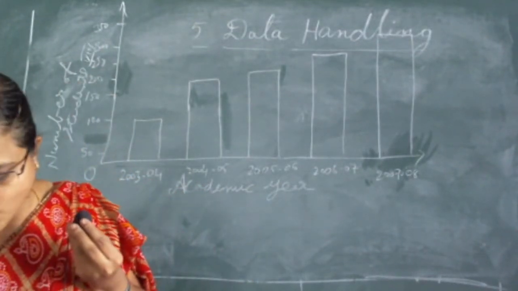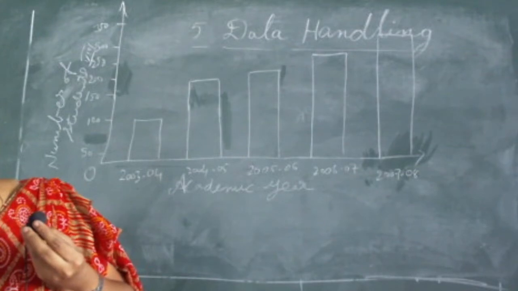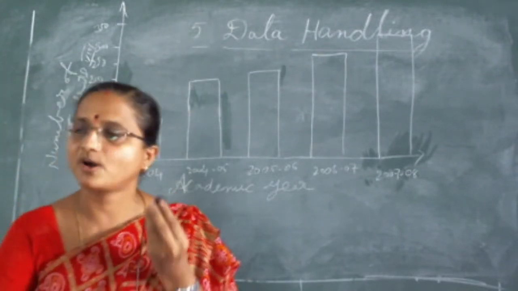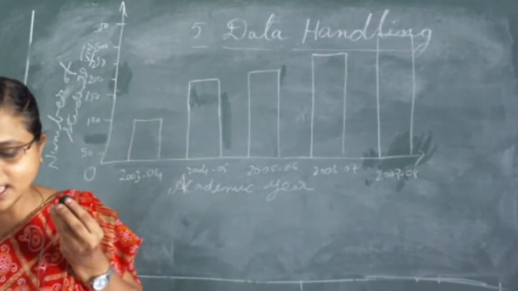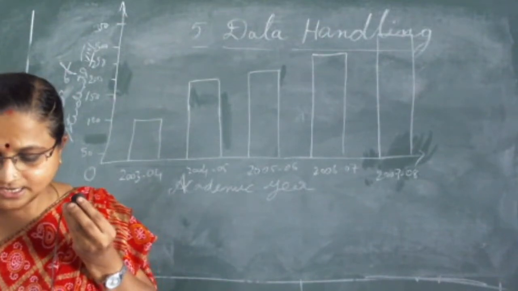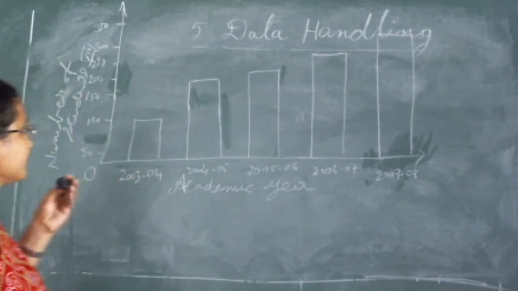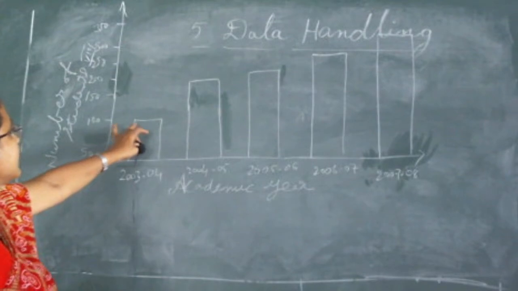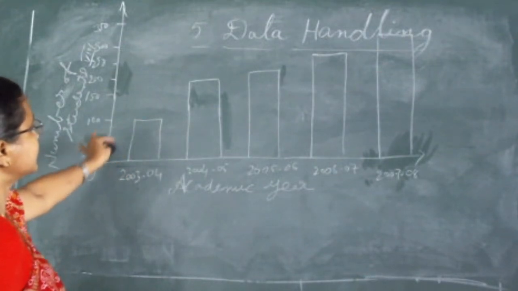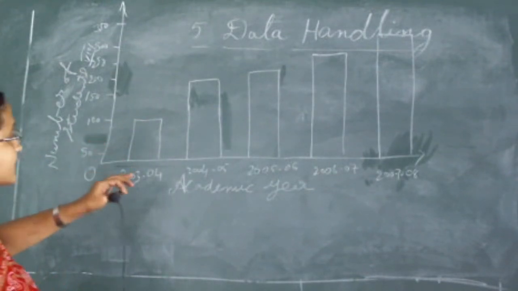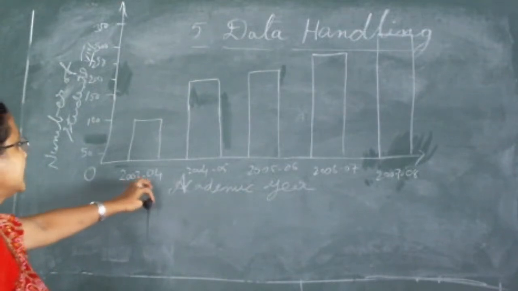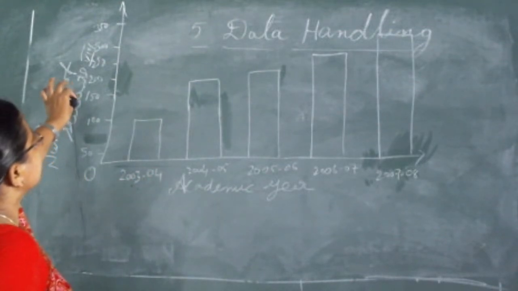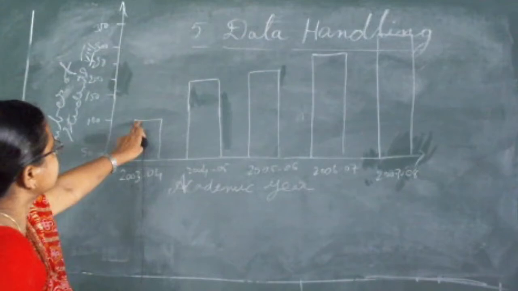So here what is the information given by the bar graph? How can we read the bar graph? The bar heights give the quantity for each category. Whatever the height of the bar, it is giving the quantity for each category. What does it mean? It means in 2003 and 2004 the number of students in 8th standard is 100, the height of the bar.